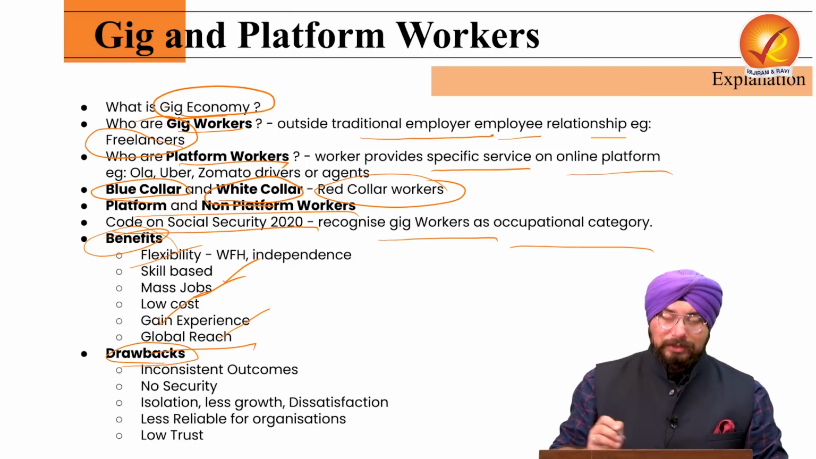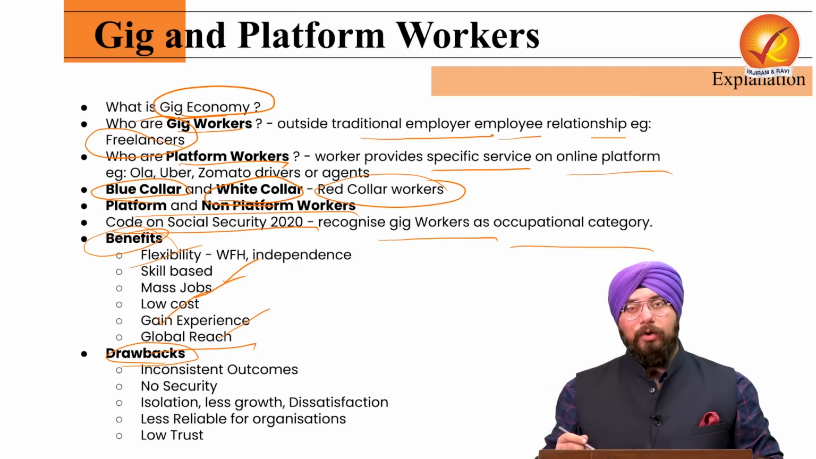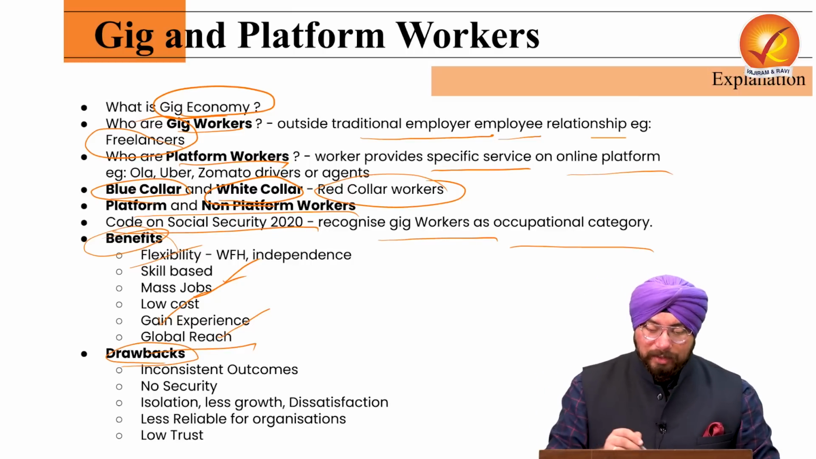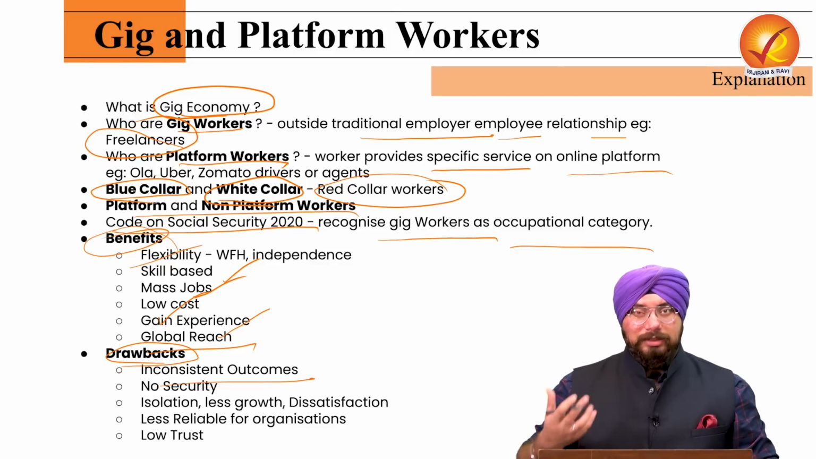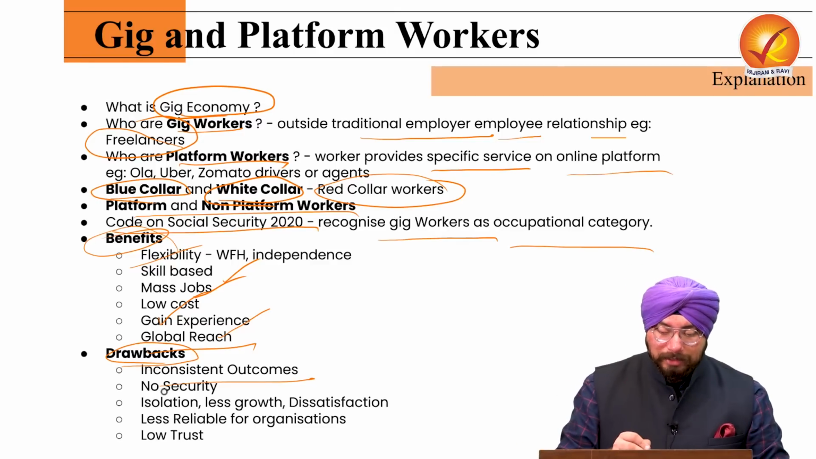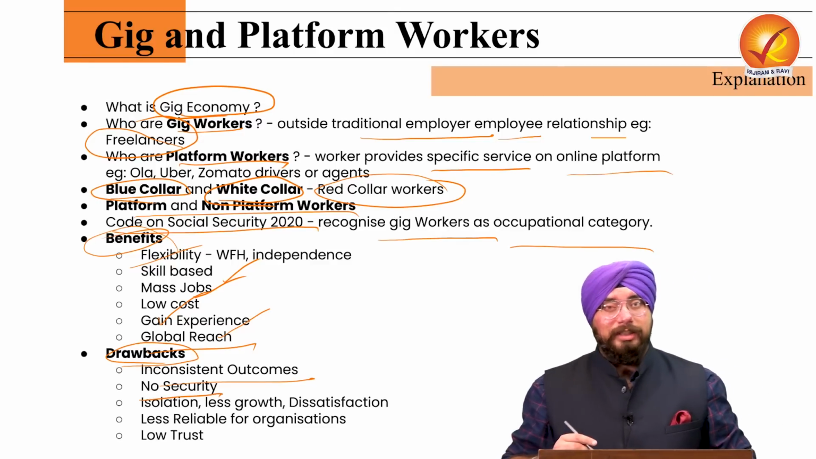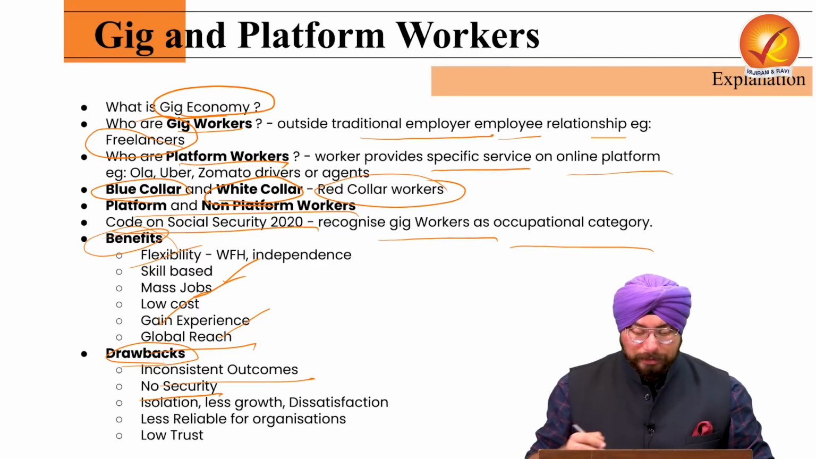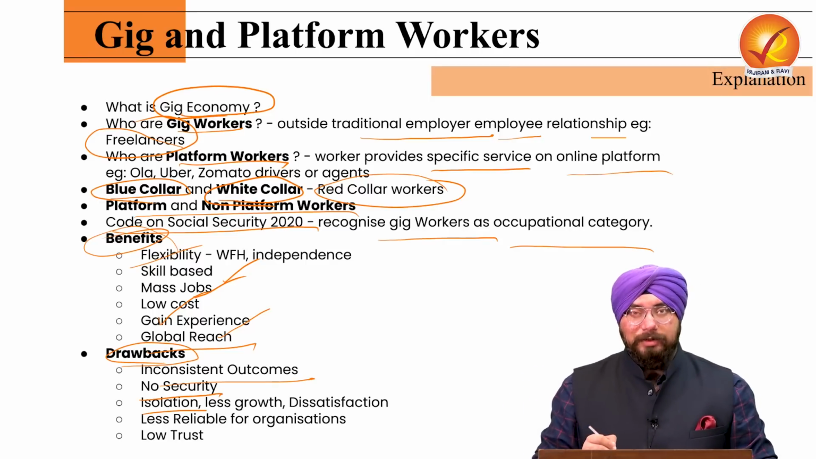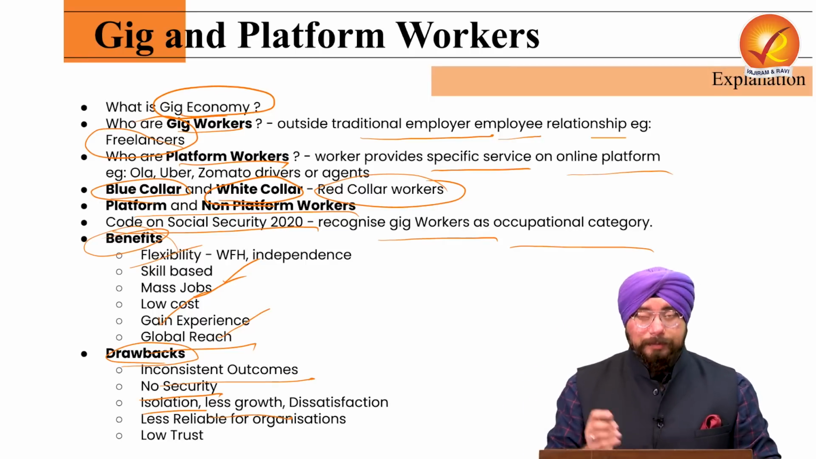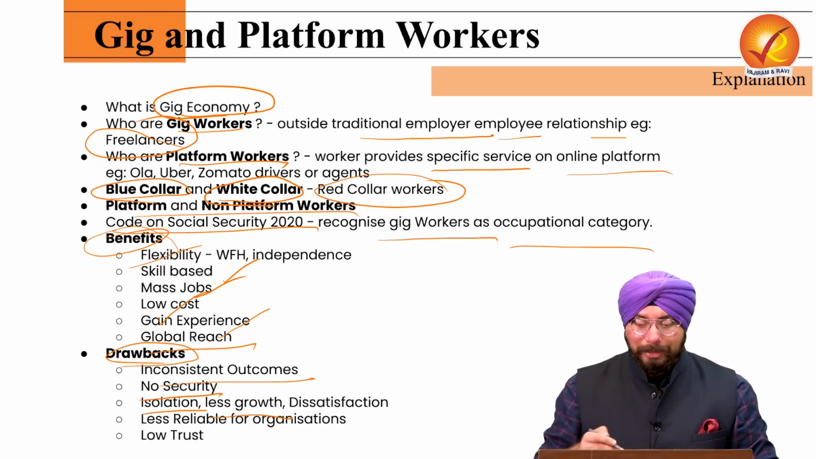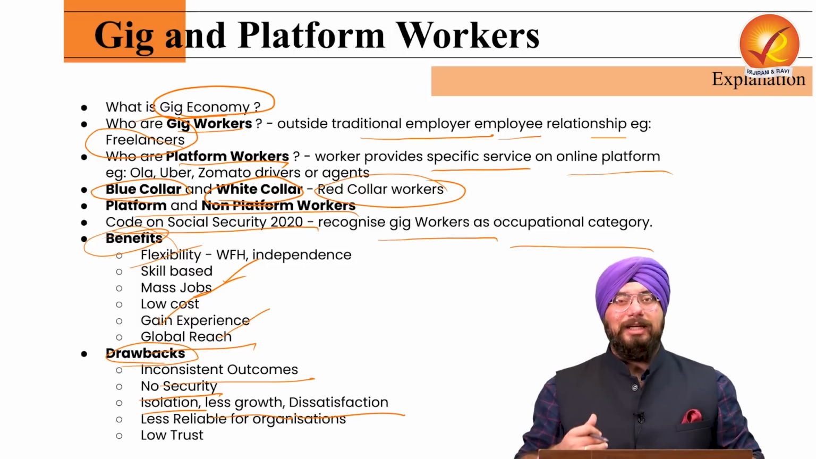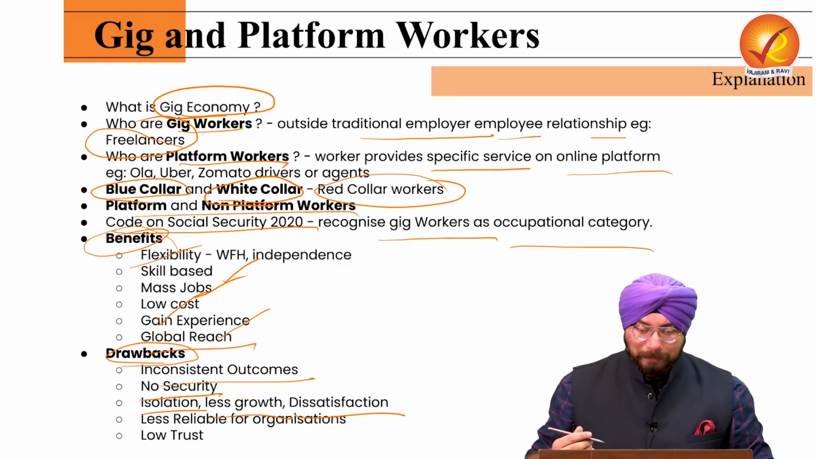But what are the various drawbacks of being a gig worker or a platform worker? First, the outcomes are inconsistent. Sometimes you might get work, sometimes the work might not be there. There is no sense of social security in these kinds of jobs. Plus, you sometimes feel isolated. Growth prospects are not that much. You might be doing the same set of work for many years. And sometimes dissatisfaction also comes into play.